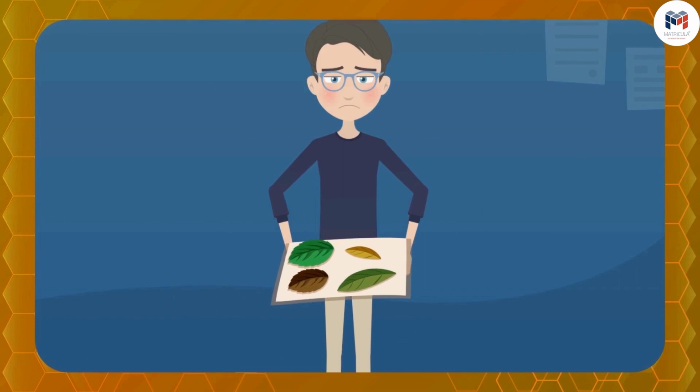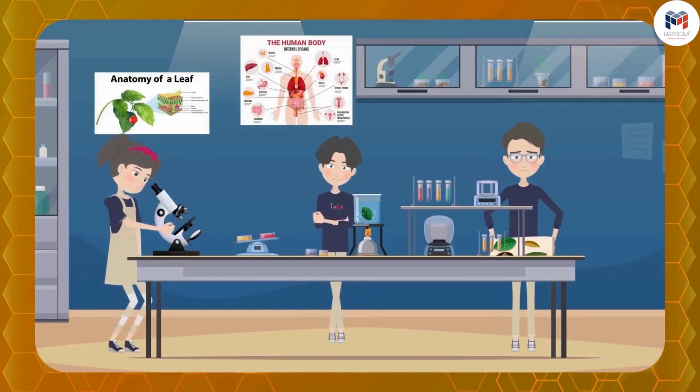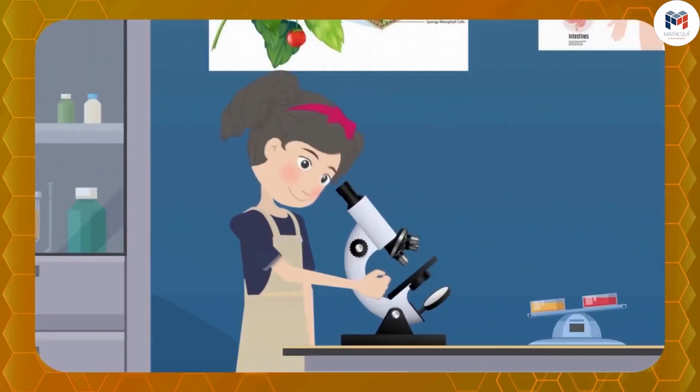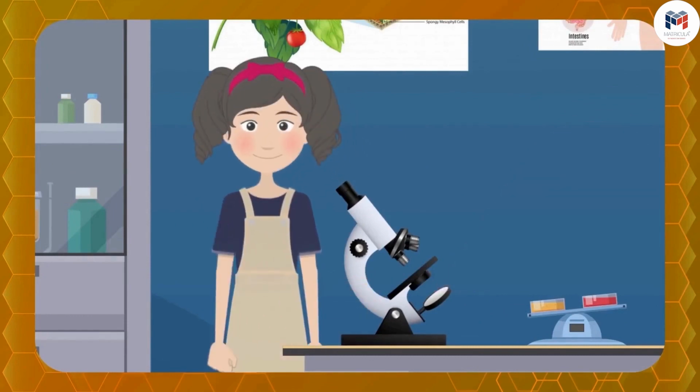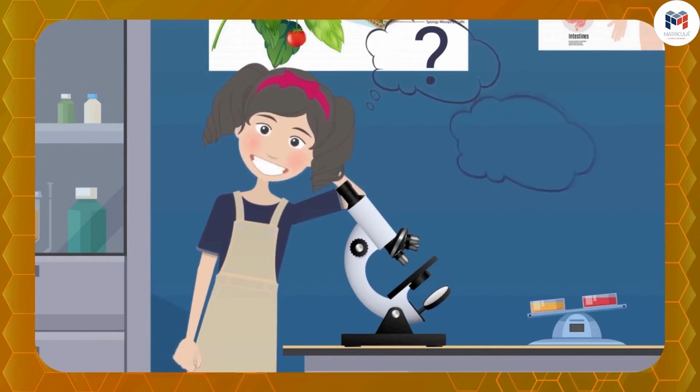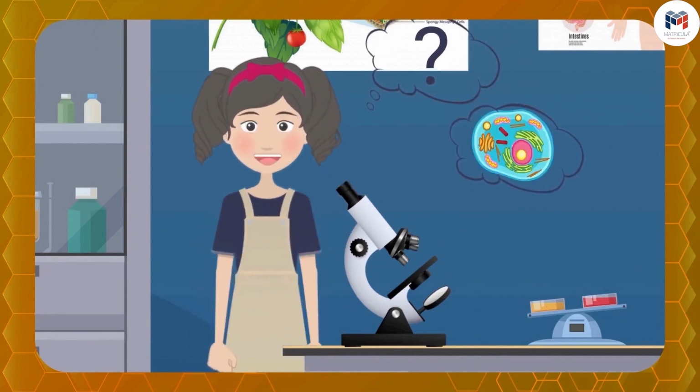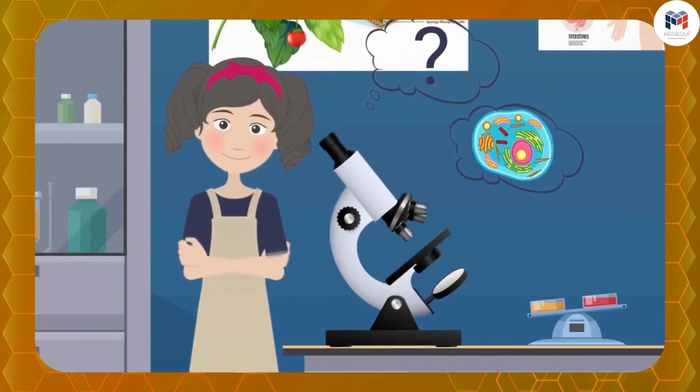If you want to see them, then you can see them with the help of a microscope, which you can find in your school biology laboratory. Well, a question must be arising in your mind: the cell is so difficult to see, how difficult it must have been to find out about it. First, let's see how the cell was discovered.